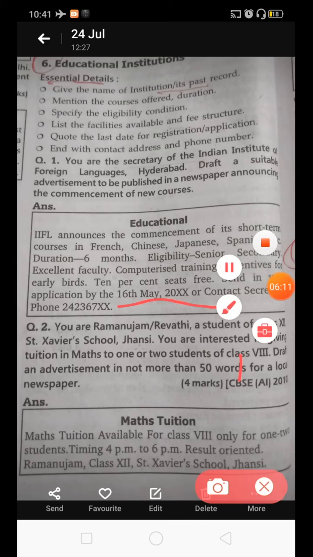Let us move to the second example quickly, students. You are Ramanujam Revati, a student of class 12th, St. Xavier School, Jhansi. You are interested in giving tuition in maths to 1 or 2 students of class 8th. Draft an advertisement in not more than 50 words for a local newspaper. So how are you going to do that? Again, first of all, a box is there. The heading is maths tuition.